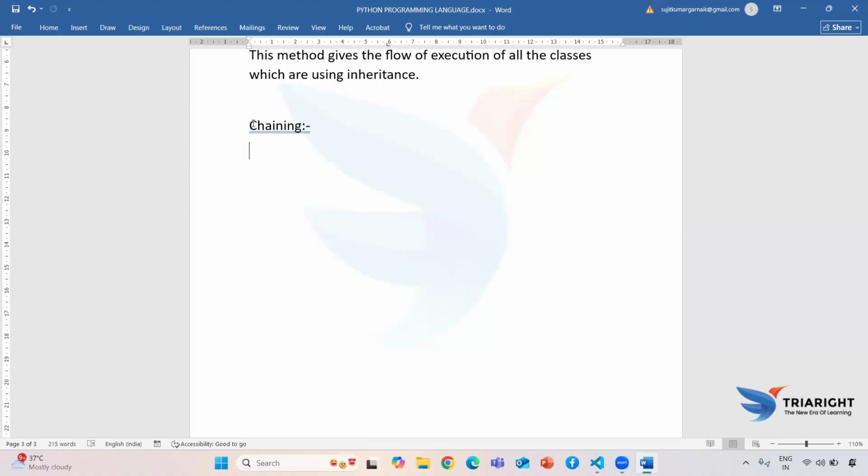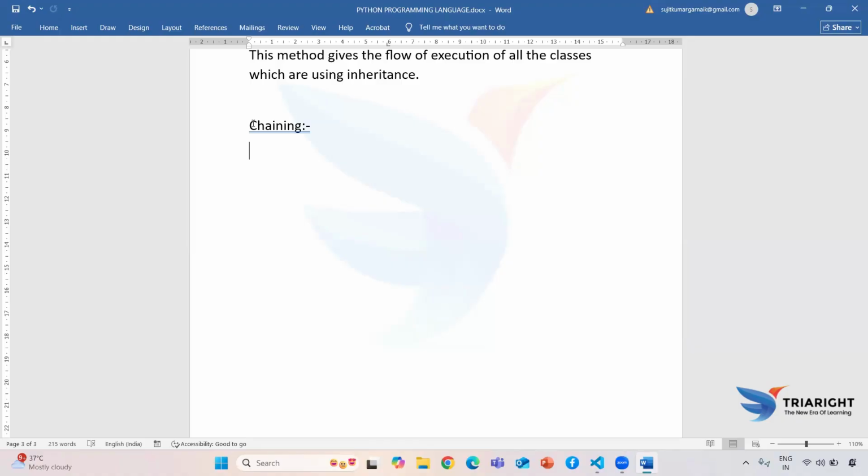Method means the functionality, because what is functionality? It is the operation we are trying to perform. If I try to deposit, if I try to withdraw, that's why we update that particular thing. So to achieve chaining, we have only two options.